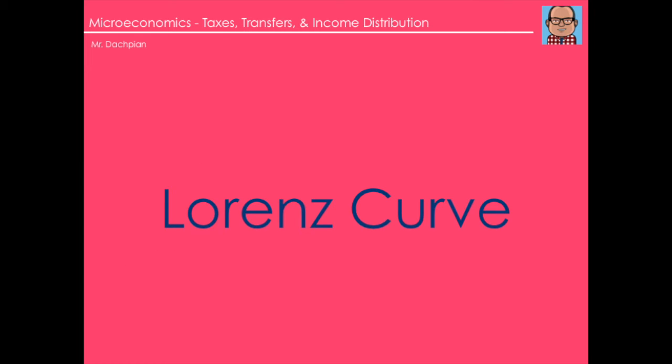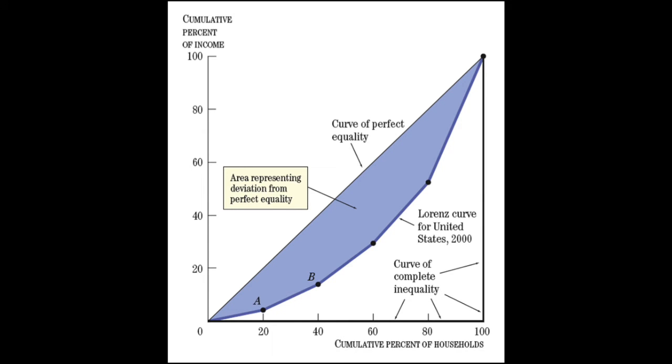A Lorenz curve is a curve showing the relation between the cumulative percentage of the population and the proportion of total income earned by each cumulative percentage. This figure illustrates a sample Lorenz curve. If income is perfectly equally distributed, then the cumulative proportion of the population equals the cumulative proportion of income earned by the population.